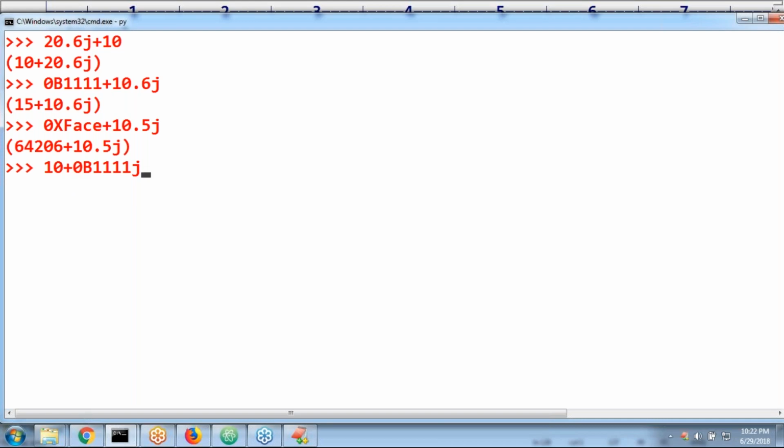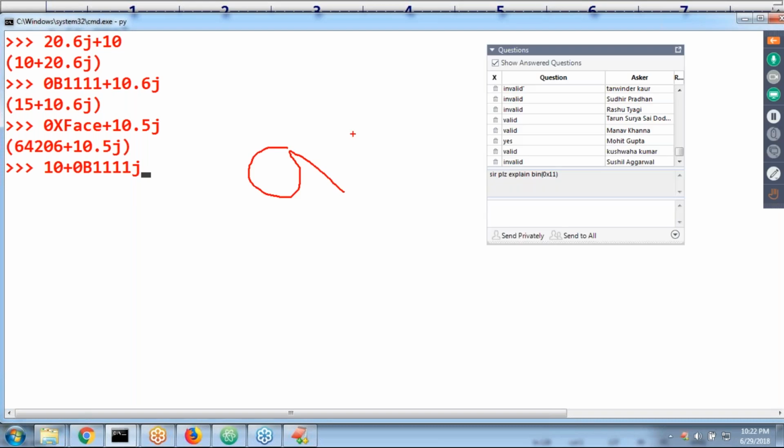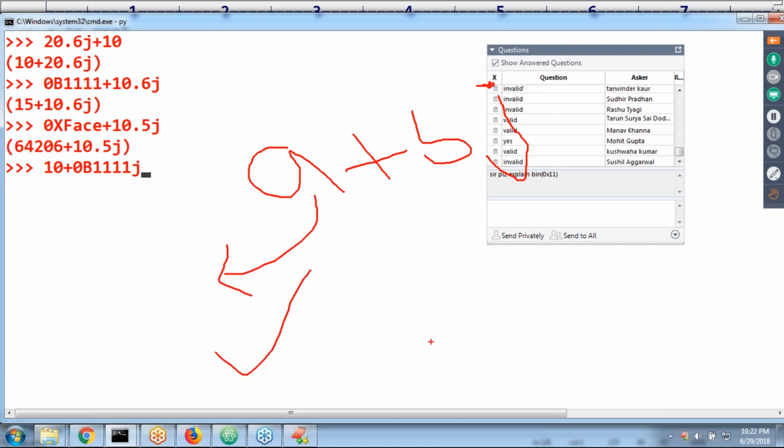Very simple: we have two parts, the real part and the imaginary part. In the real part, you can take any format, no problem at all: decimal, octal, hexadecimal, or binary. But this part is called the imaginary part. In the imaginary part, compulsorily, you must specify only decimal form.